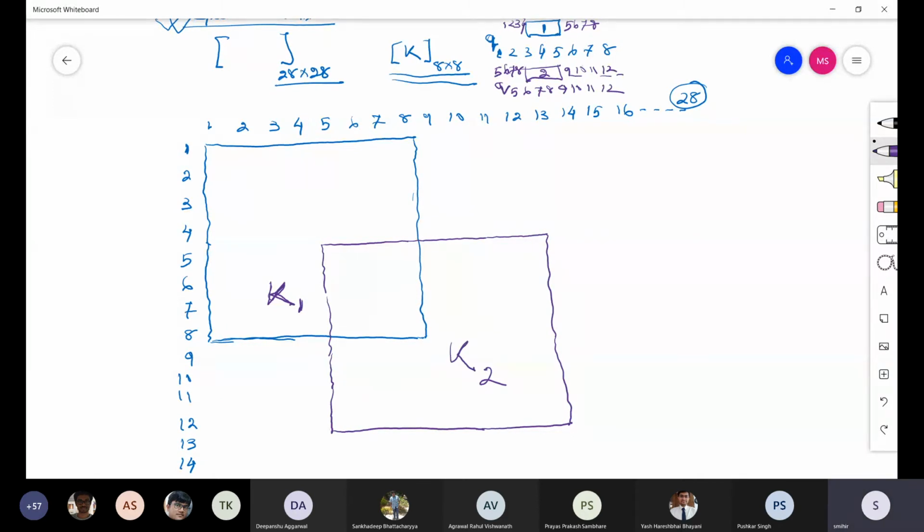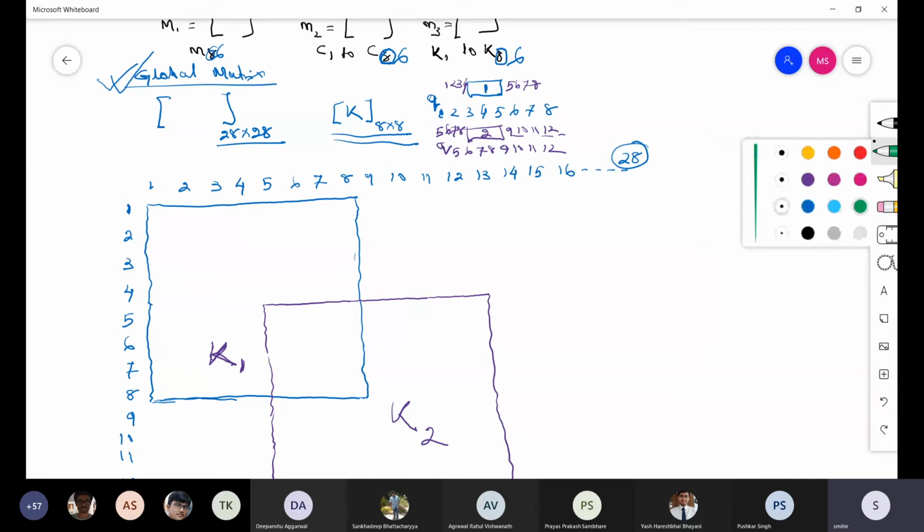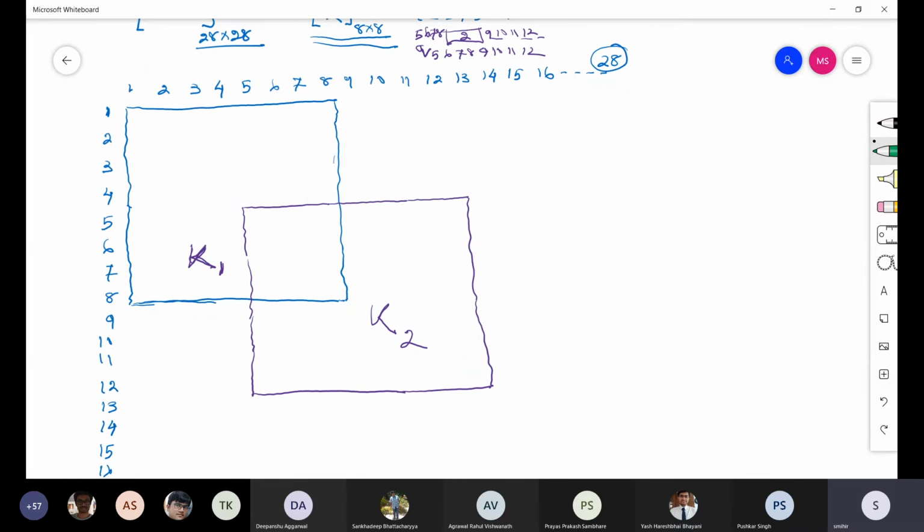Okay. Similarly, if you are going to put element number 3, element number 3 starts from the left side at 9, 10, 11, 12 and ends at 13, 14, 15, 16. So in element number 3, it will start from here.